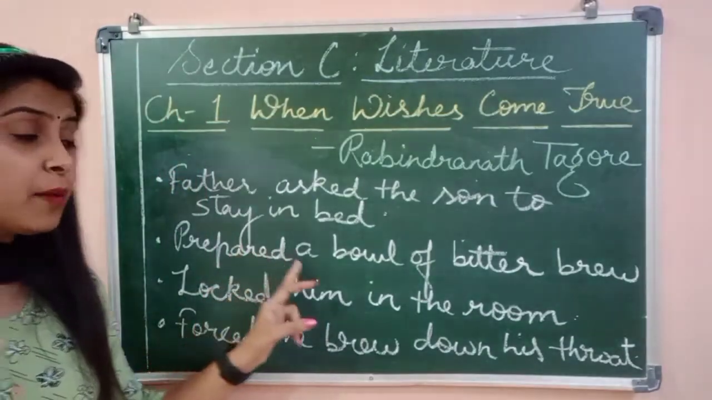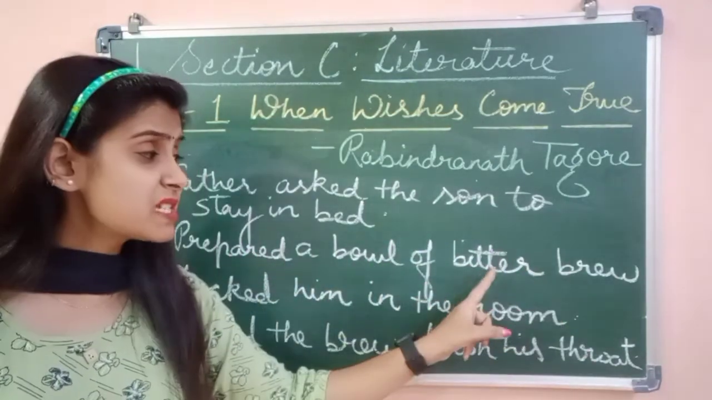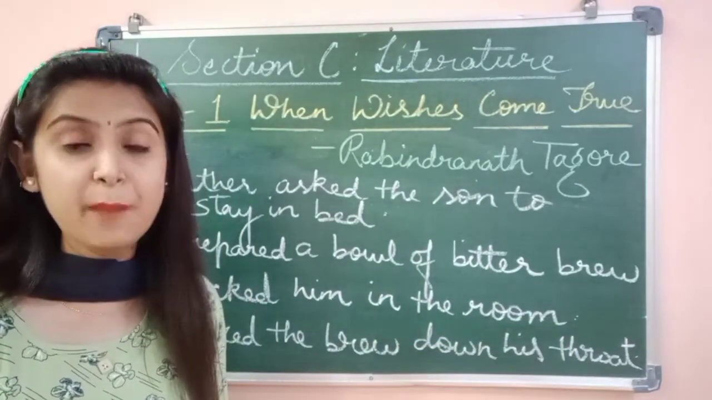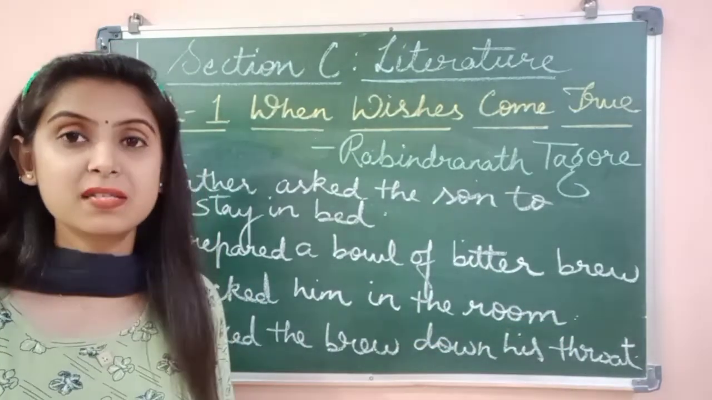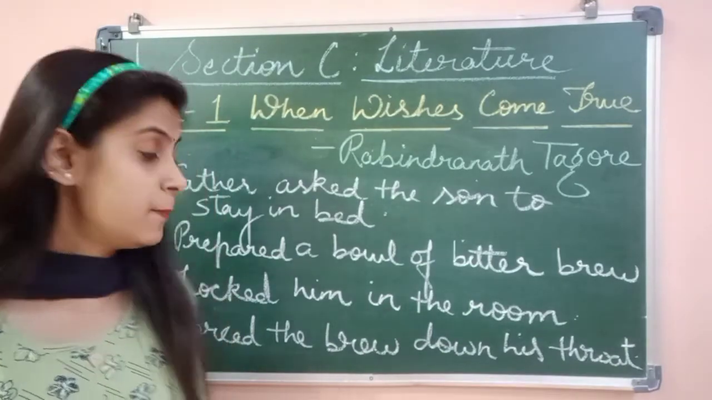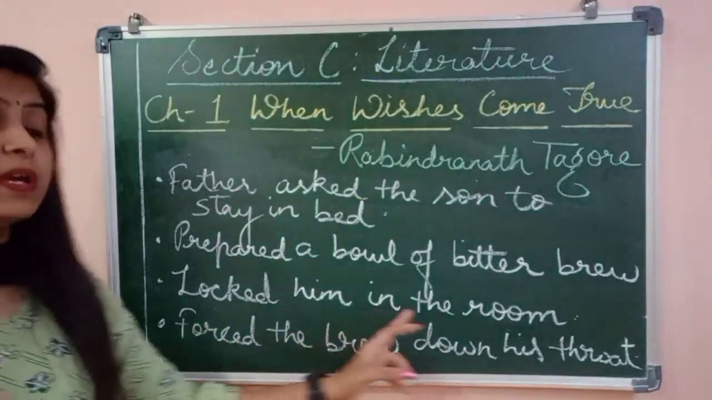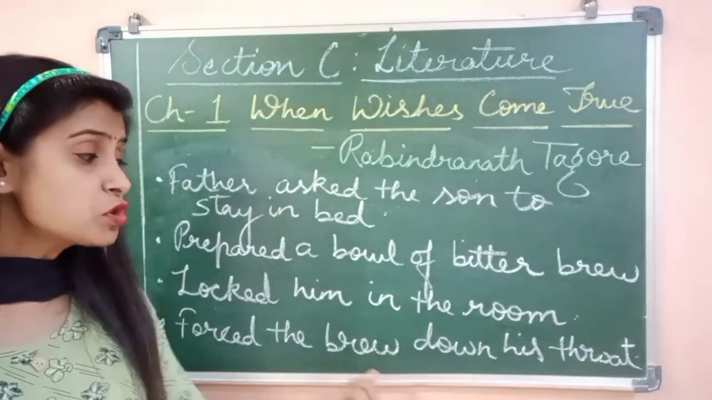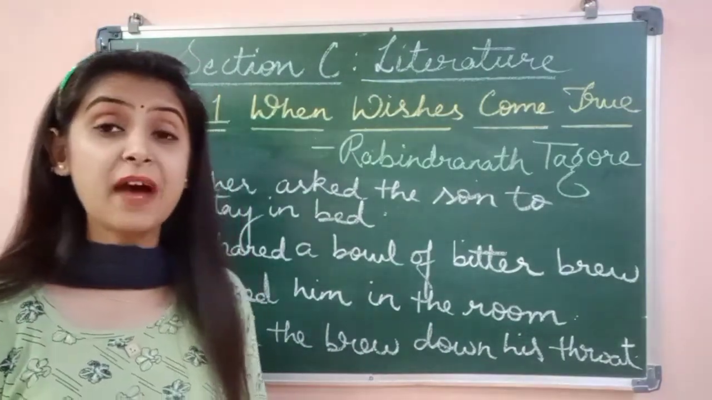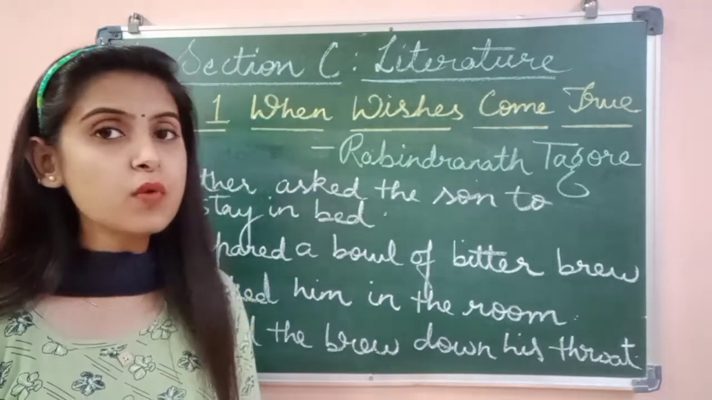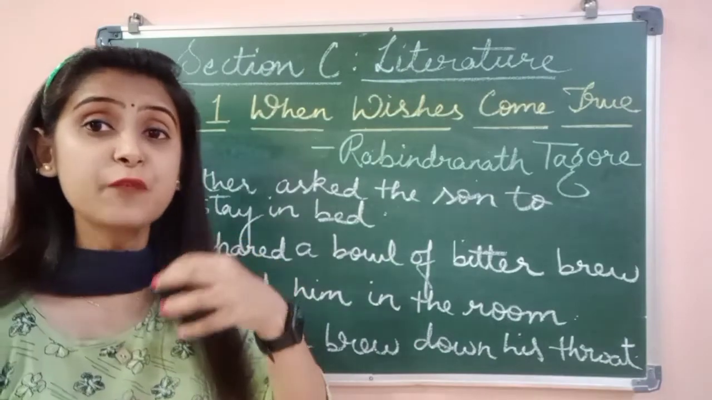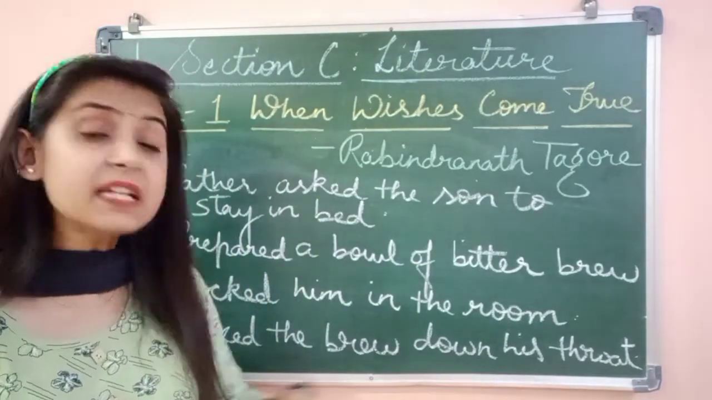He prepared a bowl of bitter brew. Now, bitter means something which is not good in taste, and brew is a kind of drink, a medicinal drink given for some purpose when you are not well. Then he locked him in the room. The father locked him in the room for the day and forced the brew down his throat. The father instructed him not to move out of the room and he forced the brew down his throat. It means forcefully he made the child drink that brew.